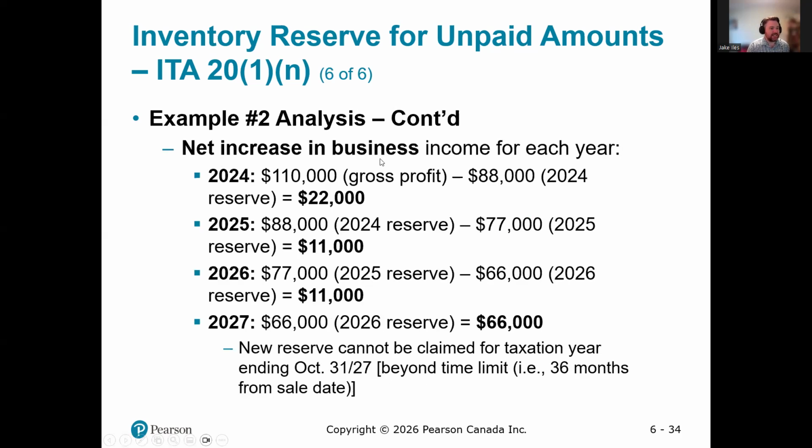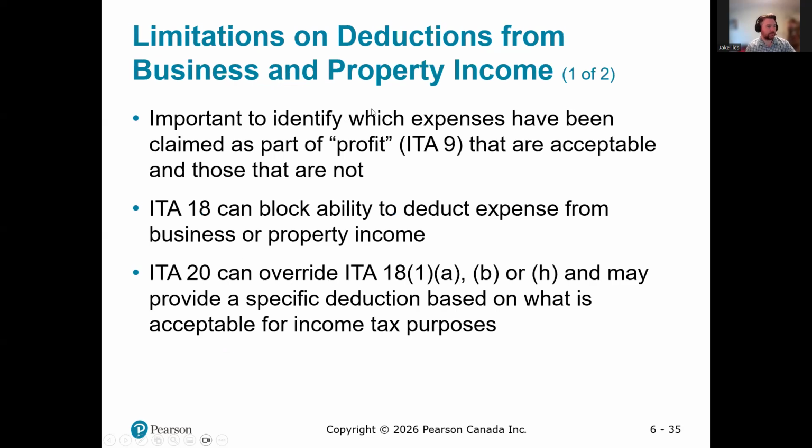So the net increase in business for each year, 110,000 gross profit minus our reserve, we recognize $22,000 of income in 24. We recognized another 11 in 25. We recognized 11 in 26. And 2027 recognizes the remaining amount. It added last year's reserve. We can take no new reserve, so we recognize the additional amount. These four numbers will add back to our original gross profit, the original amount we pay taxes on.